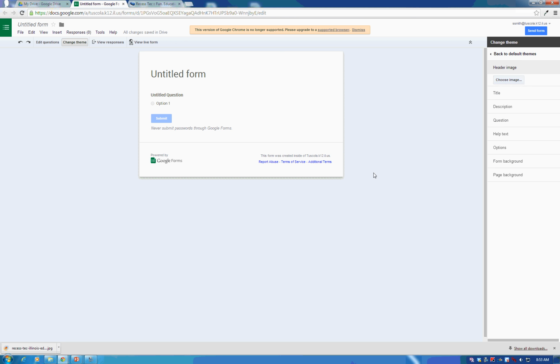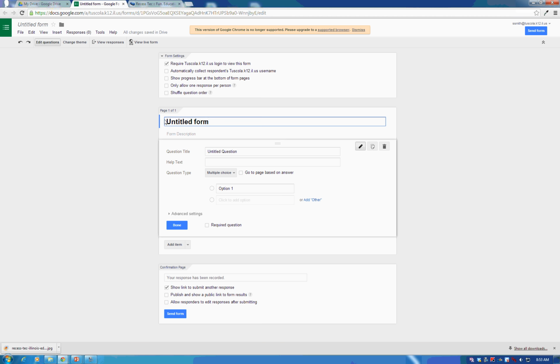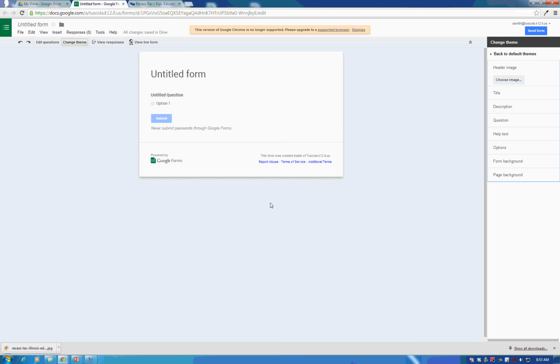It doesn't have anything. And notice that as soon as I hit the change theme button, it took me out of the editing questions format and took me to what the theme is going to look like. So I can see it as I start changing things live, exactly what it's going to look like when I put this on my website or I send out the link for people to fill out the form.